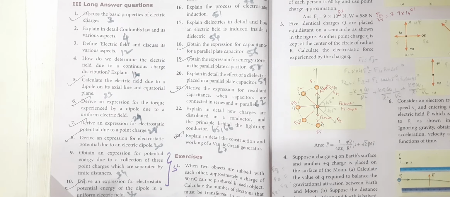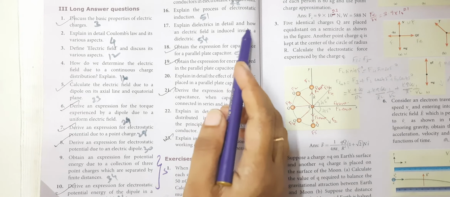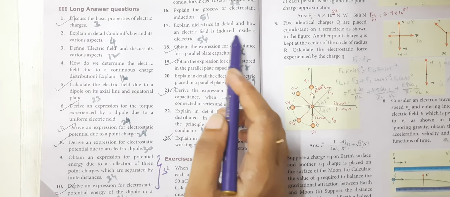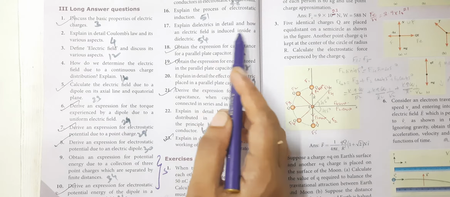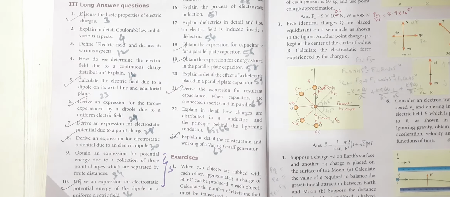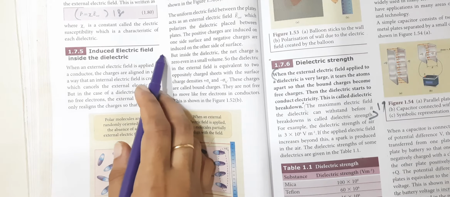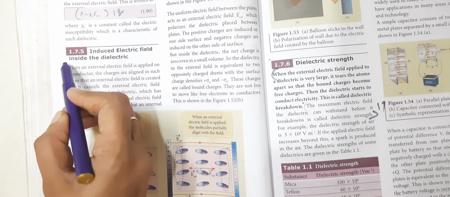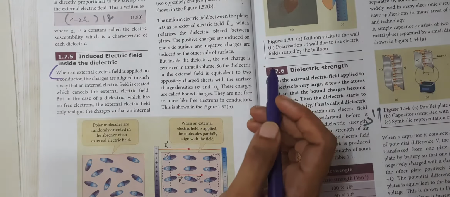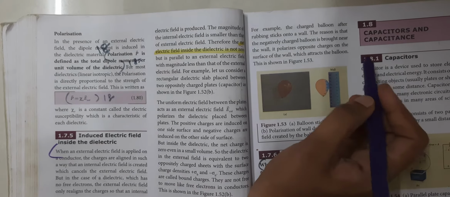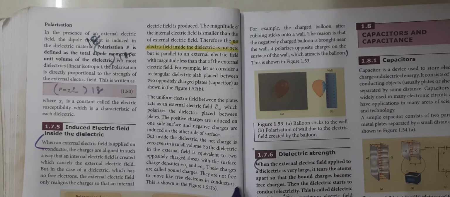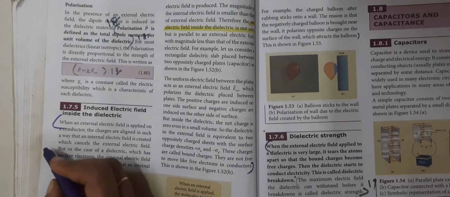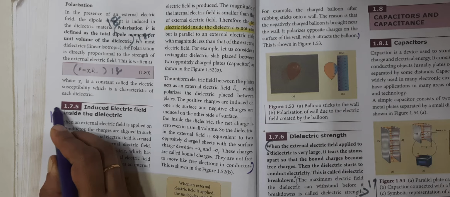Next question is, explain in detail how an electric field is induced in a dielectric. That is on page number 54. So the induced electric field inside the dielectric, from here till this. This is an example, you don't need it; at least till this you have to write. So question number, I think, 17.